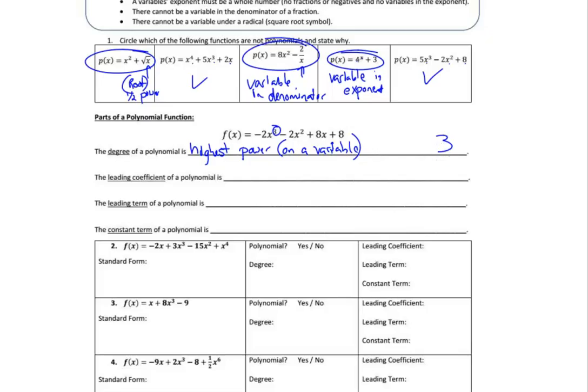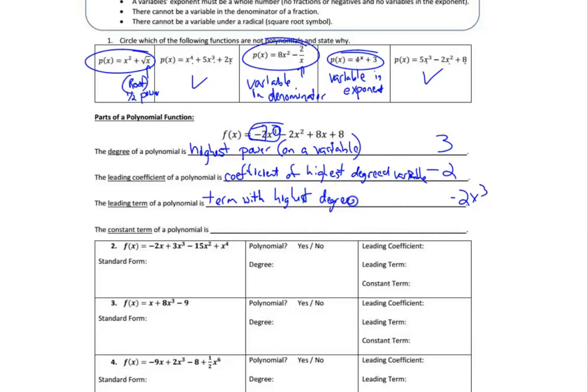The leading coefficient is the coefficient with that highest degree term. On this problem, it's a -2 because that's the number in front. So it is the coefficient of the highest degreed variable. That's variable if you can't read my handwriting. The leading term is the whole term that has the leading coefficient. On this one, it's -2x cubed. So it's the term with the highest degreed variable.